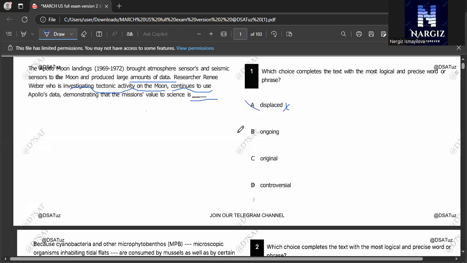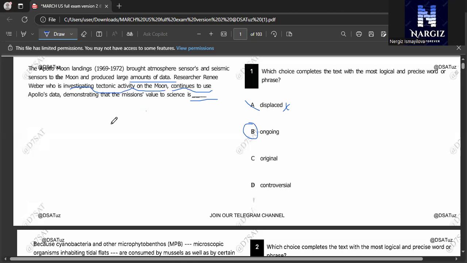B, ongoing. Ongoing is the right version because ongoing means continuing, which fits because research continues. Here, he is investigating tectonic activity on the moon and he also tries to use Apollo's data, demonstrating that the mission's value to science is ongoing.